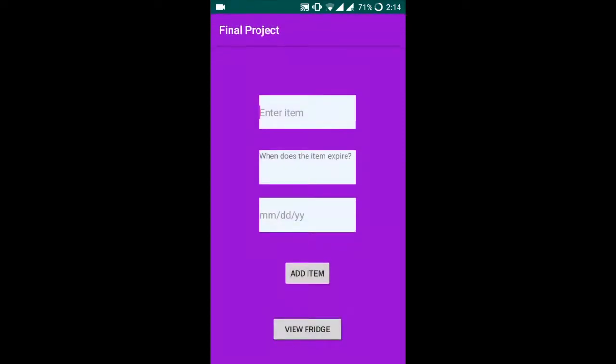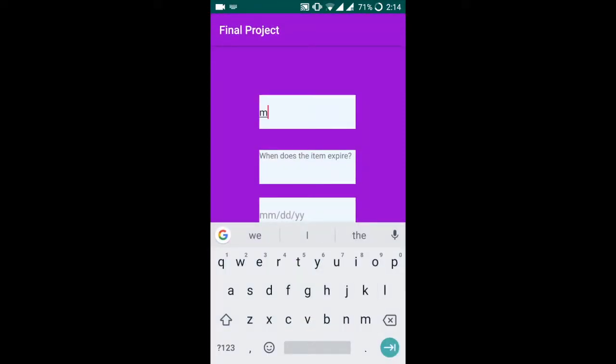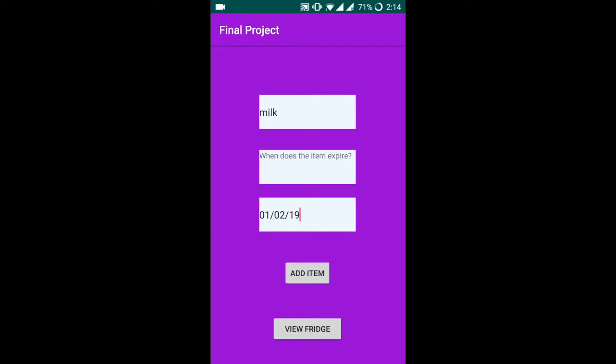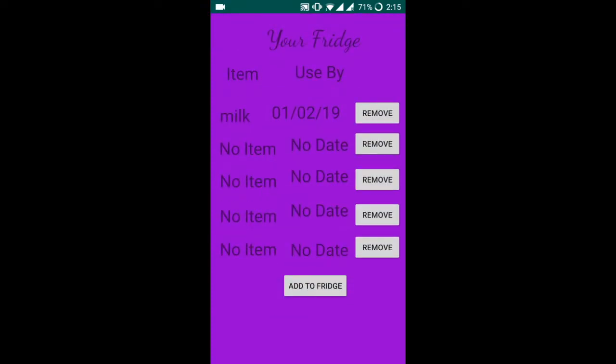So let's get started. First, you have the Add to Fridge option that lets you enter in the name of the food along with the expiration date. For example, we can add in milk here. It'll ask us when the item expires, and then we can add in the date approximately. Then we just click Add Item. Once we do this, we can see our fridge with the added item milk and the expiration date next to it.